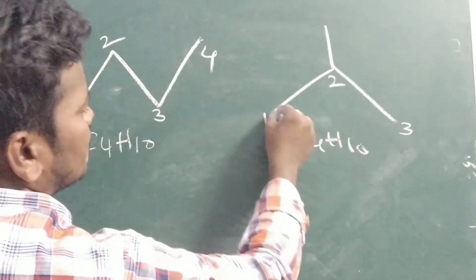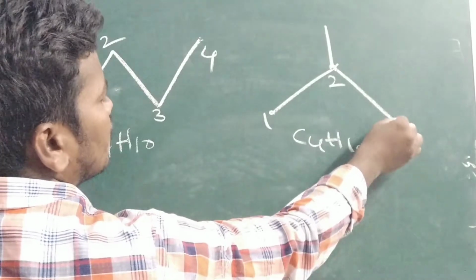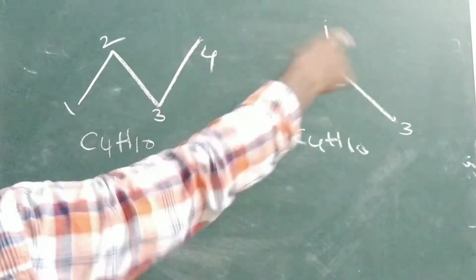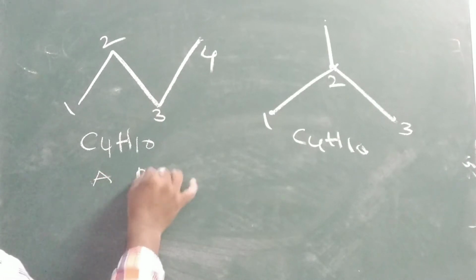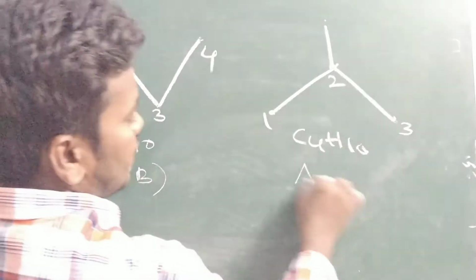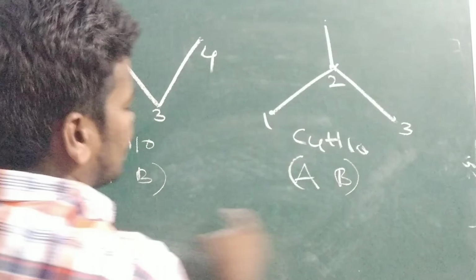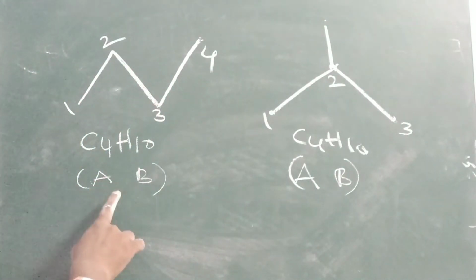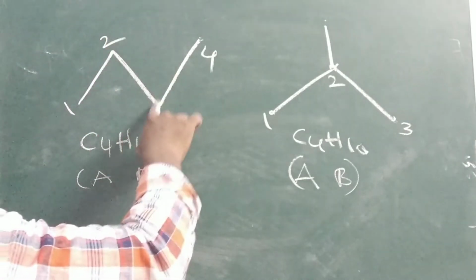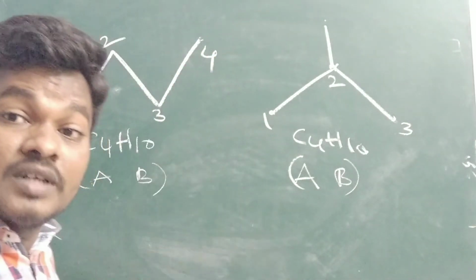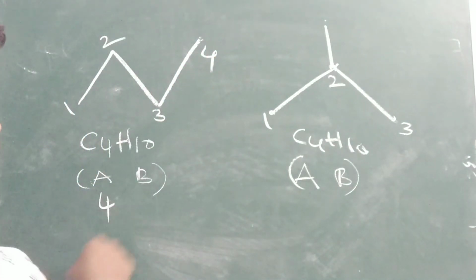No need to write it. If you see, you can easily identify 1, 2, 3, 4 carbons in the total molecule. First of all, we have to identify A and B here also. What is A? The number of carbons in the parent chain. How many? 1, 2, 3, 4. So 4 carbons in the parent chain. So A is 4. What is B?